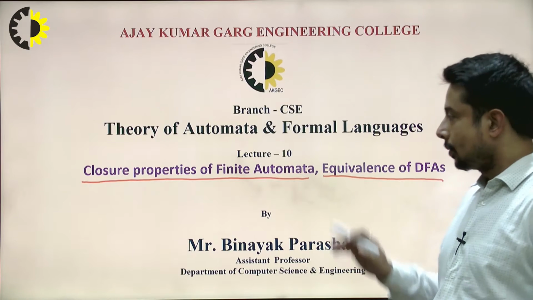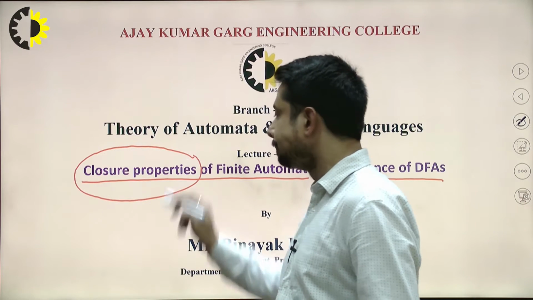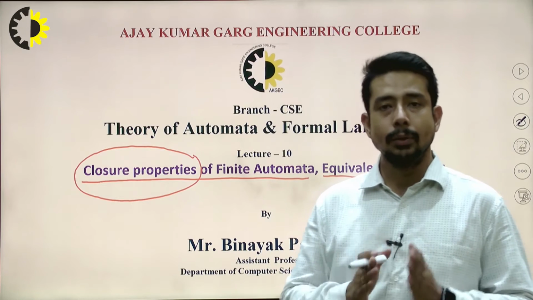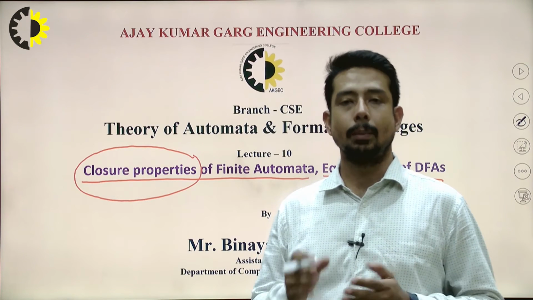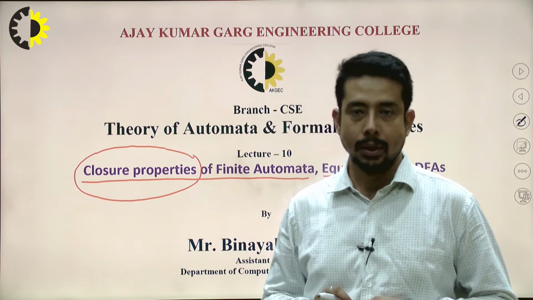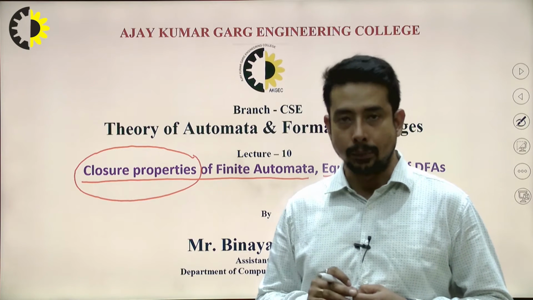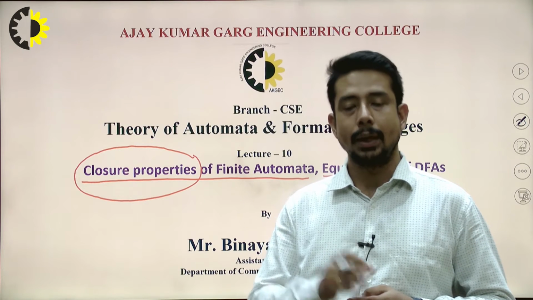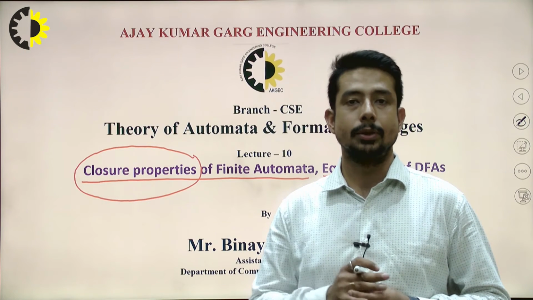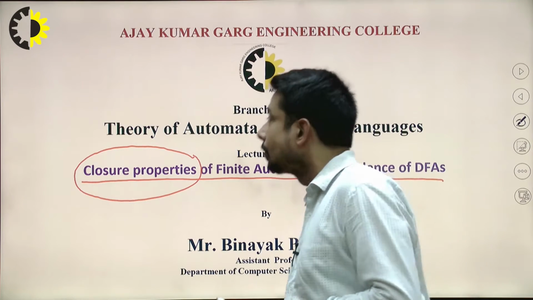We are going to learn this topic, closure properties of finite automata, in the second unit, where we will learn about the concept of regular language. There we will look into the properties of regular language, and those properties are closure properties, and one more property, known as decision property.